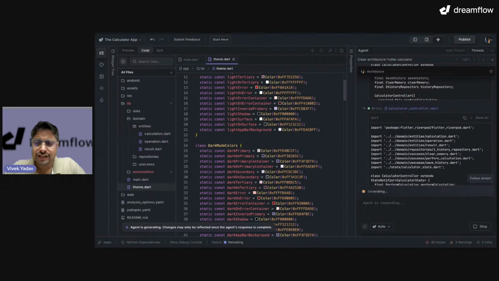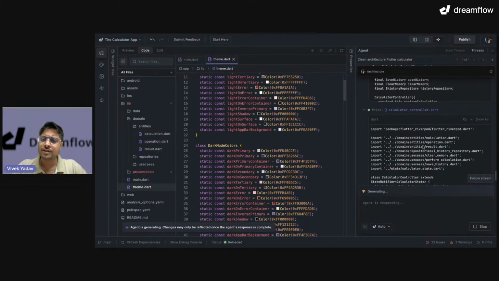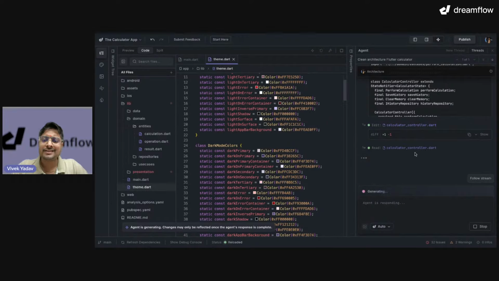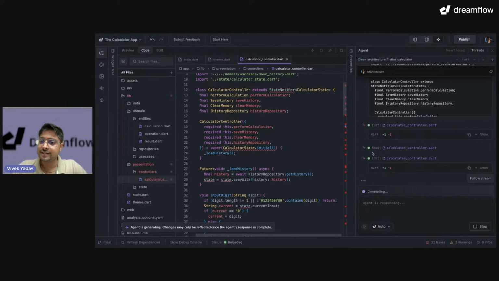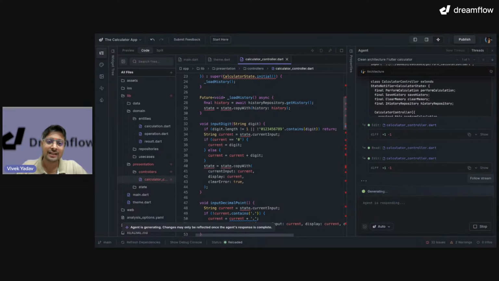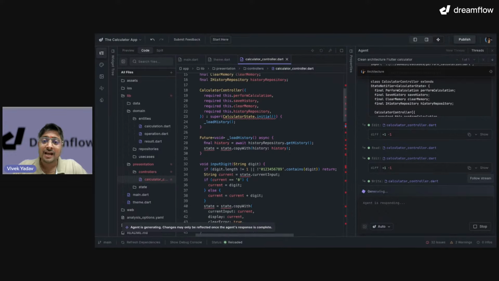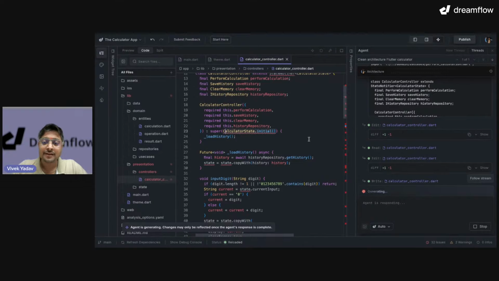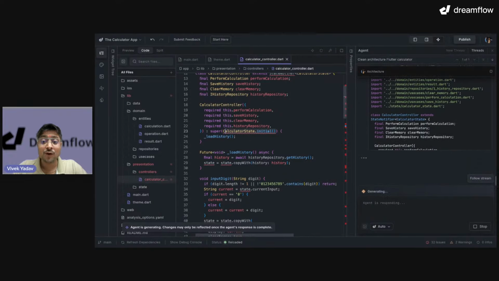And you know why I'm using Dreamflow for my Flutter application? Because I want an agent which is trained on Flutter code. Okay, I don't want an agent which is trained on Python code. I am writing Flutter code, right? I want Flutter output, then I should have an agent which is trained on Flutter code, and that's where Dreamflow is. So here we can see a lot of changes are happening, and while these changes are happening live in our Dreamflow console, it is showing us where we have error, and our agent is working on it to fix these errors. Oh, that's really great.